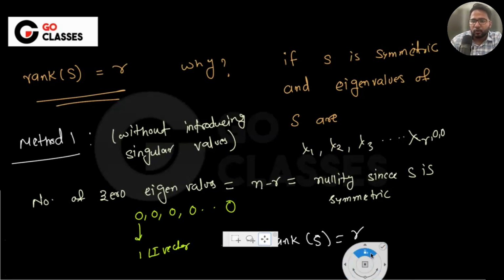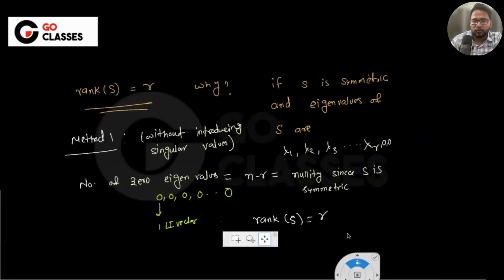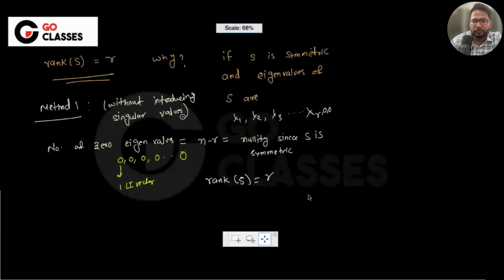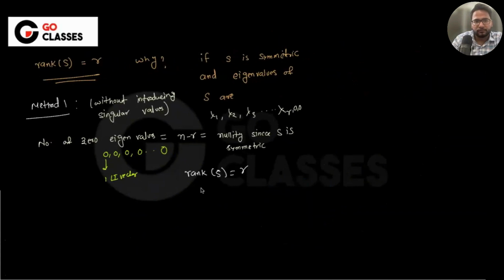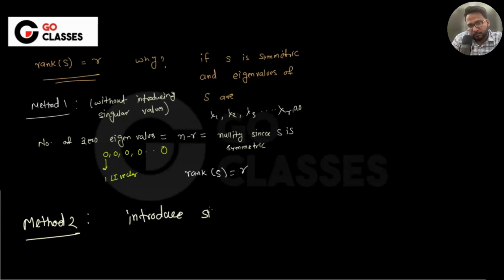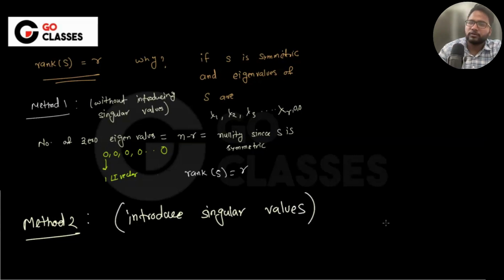Now what is method 2? What is the method 2 where we can introduce singular values?